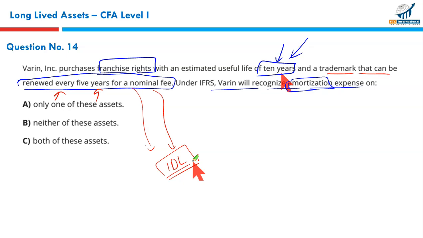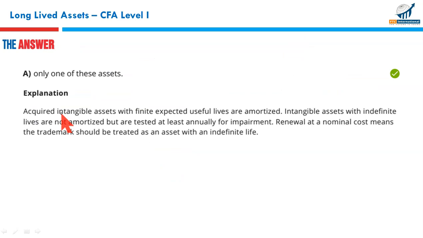On this, US GAAP and IFRS are on the same page, with the same requirement in both. So one of these assets, the franchise right, will be amortized. The other one will be tested for impairment every year. So that makes only one of these, A, the correct option. A it is.